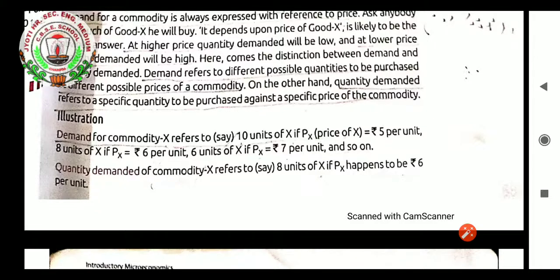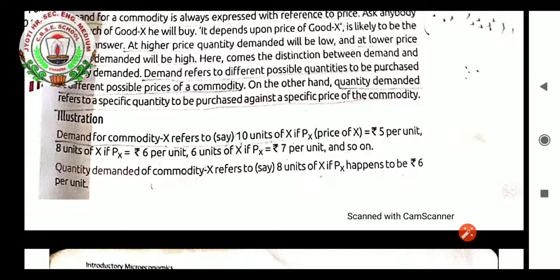This is just an assumption, students. Here we are just explaining how the mentality of a person changes with a sudden change in the price of a commodity. Here the commodity is X. Here we have taken that if the price of X, Px, equals 5, then how many units is the person ready to purchase?